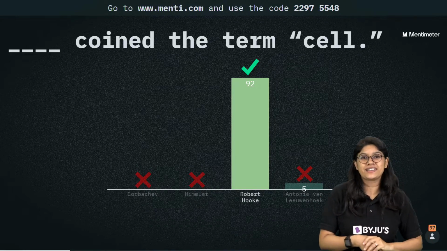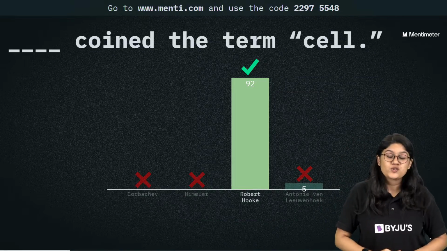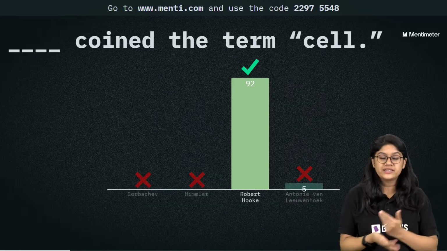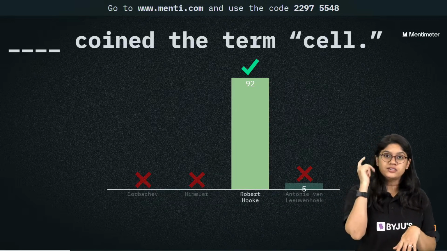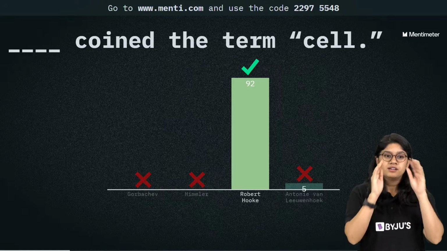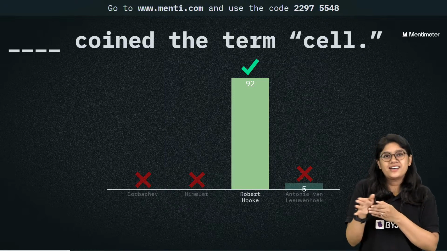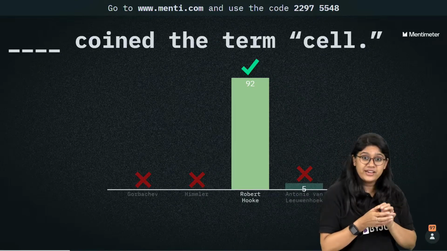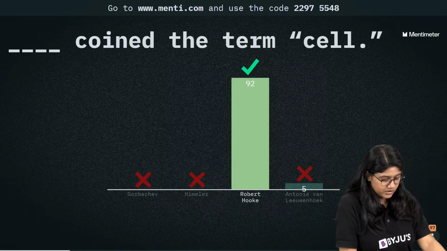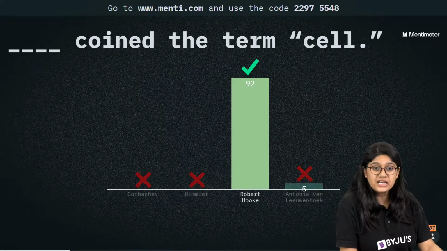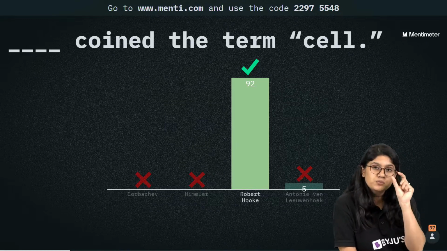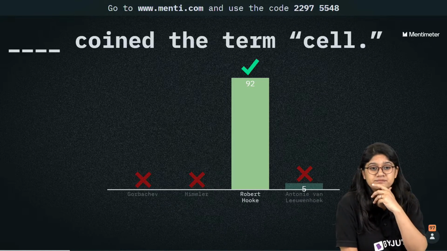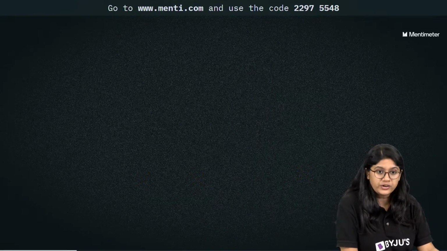92 of you have voted for the correct answer, and the correct answer is Robert Hooke. So we know that Robert Hooke coined the term cell. And Robert Hooke in the year 1665 saw the first cell, right? And of course, we know that the rest is history. So this is important. Very good. Here we go ahead, everyone. So basically he called those small compartments, which look like a prison cell, cells. So that's why he called them cell. Awesome.